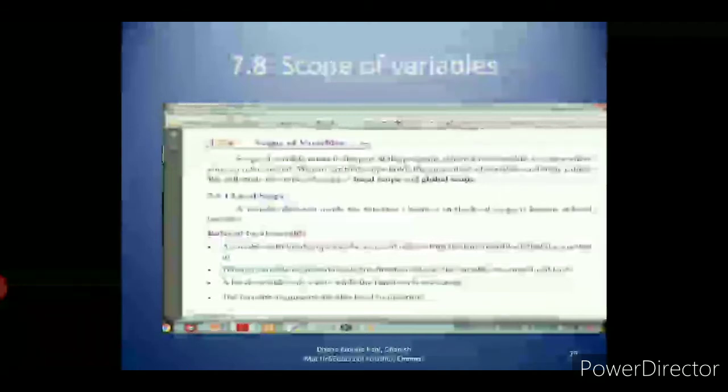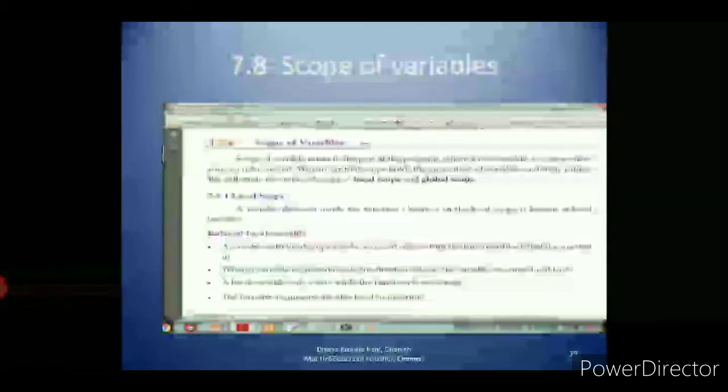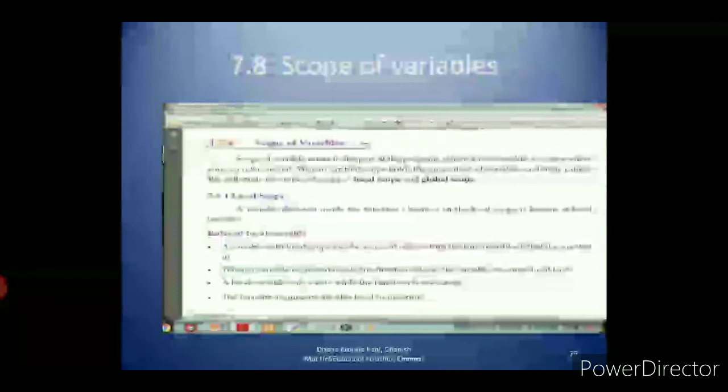Then the third point: a local variable only exists while the function is executing. So you can access the local variable only while the function is executing. The formal arguments are also local to the function, meaning the values passed to the parameters are local to the function.